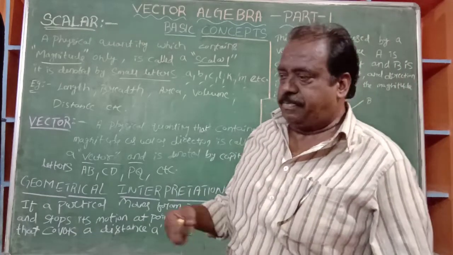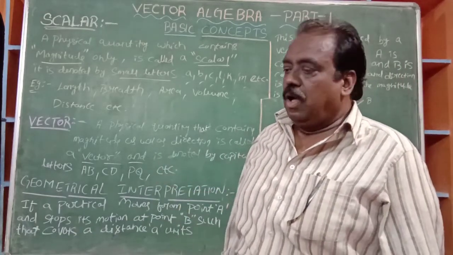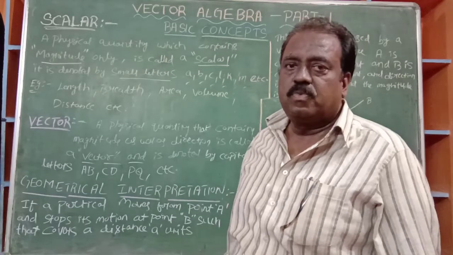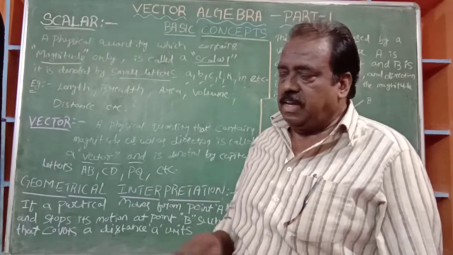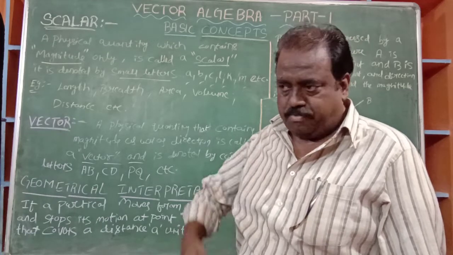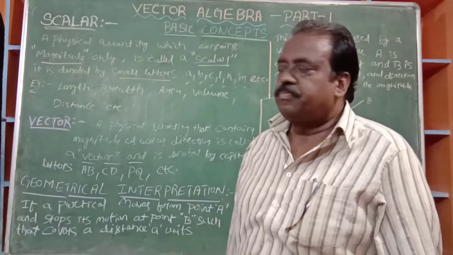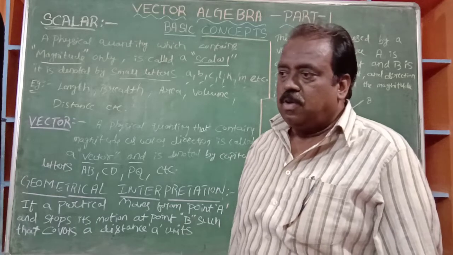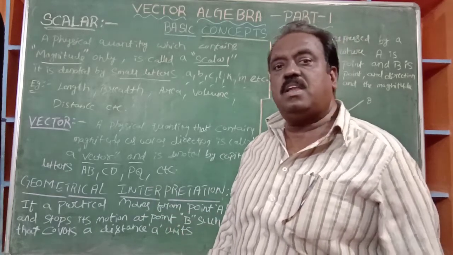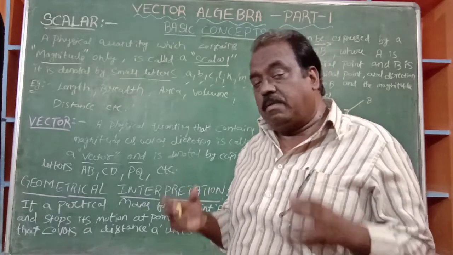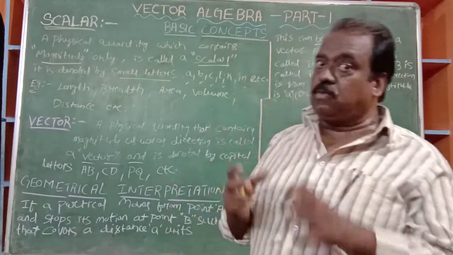what is the length of a table? What is the height of your building? What is the area that you contain in your field, in the farm? What is the volume of this box? Like that, these are all physical quantities.